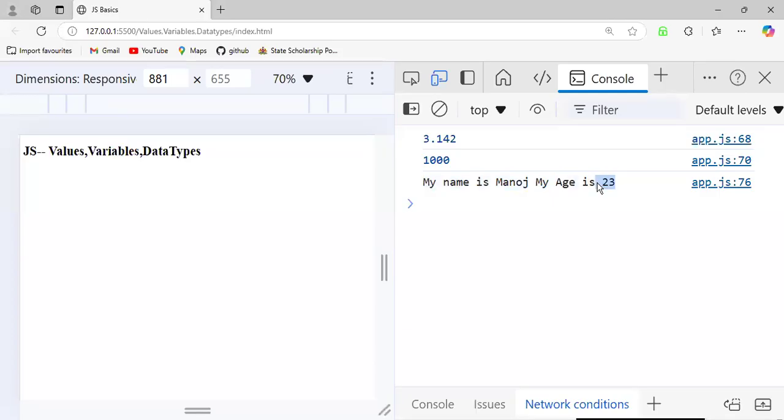Here you can observe one thing. In the string name, this is my entire string: my name is Manoj and my age is 23. Here you can see the number is colored bluish or purple. But whenever I concatenate a number with a string, it's going to treat this 23 as a string. Okay. I hope the difference is clear.